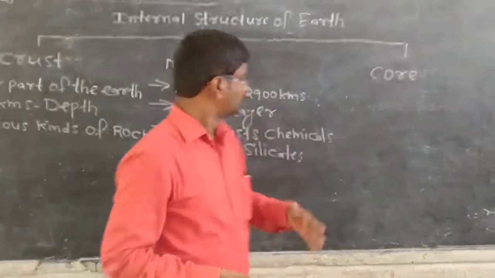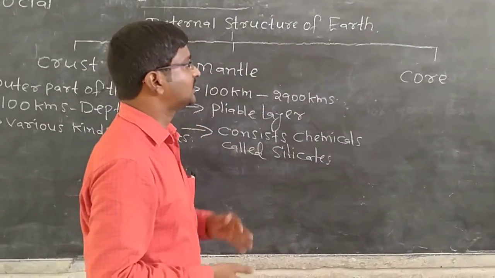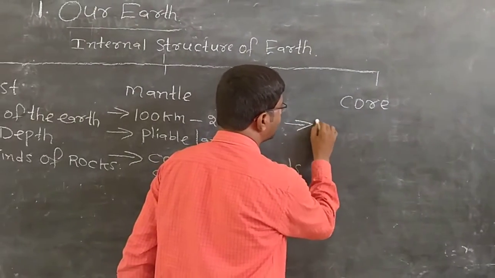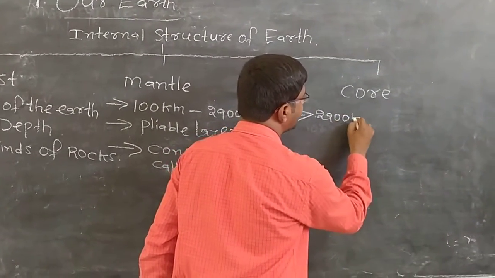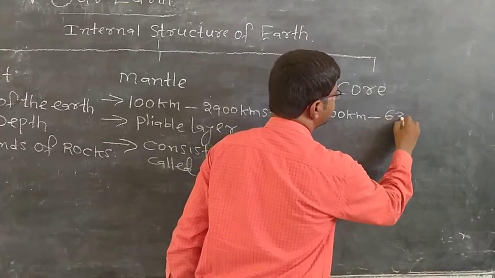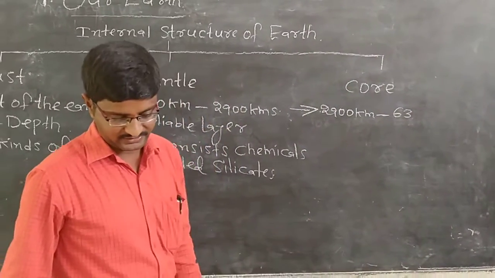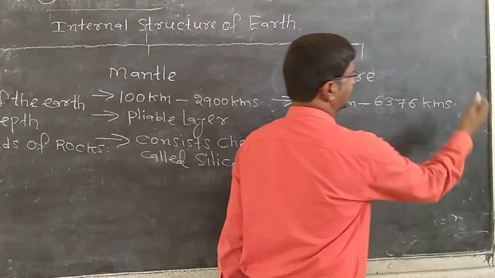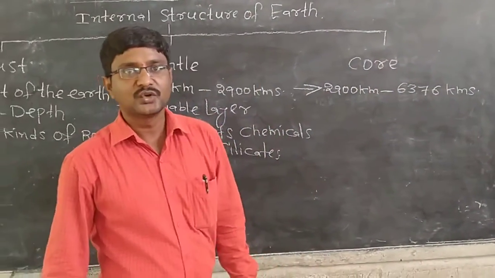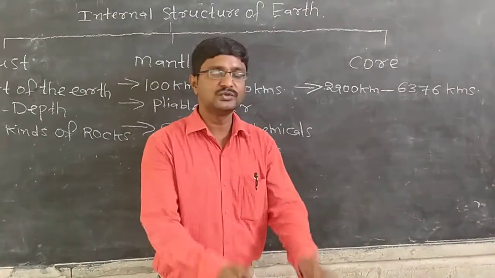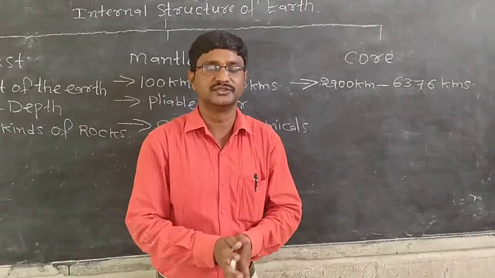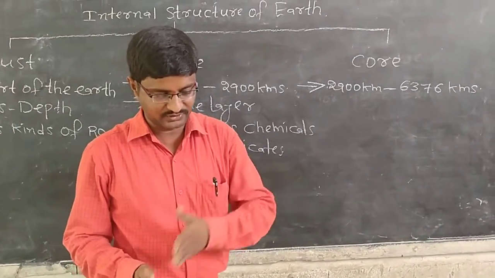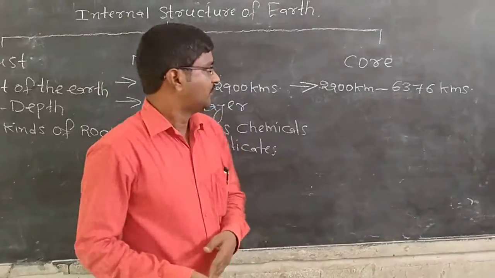So first we will learn about the depth of the core. It exists at a depth of 2,900 kilometers to 6,376 kilometers. This is the depth of the core. What is the depth of the core? 2,900 kilometers to 6,376 kilometers is the depth of the core.